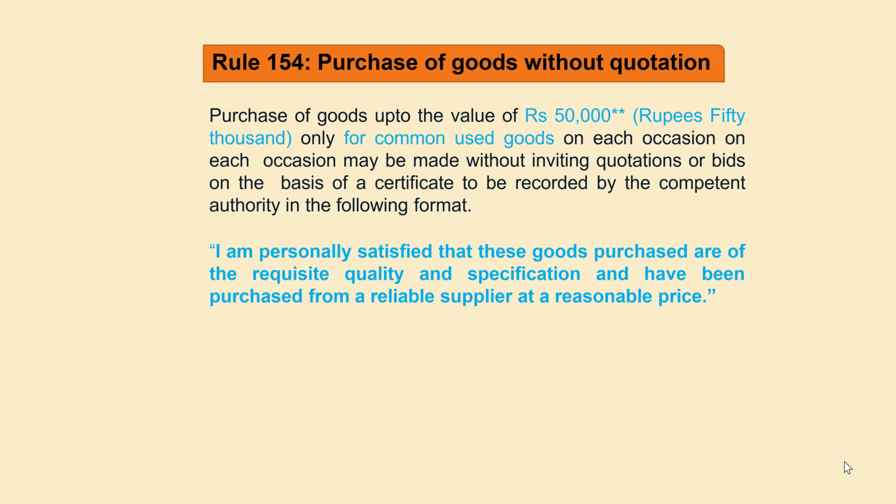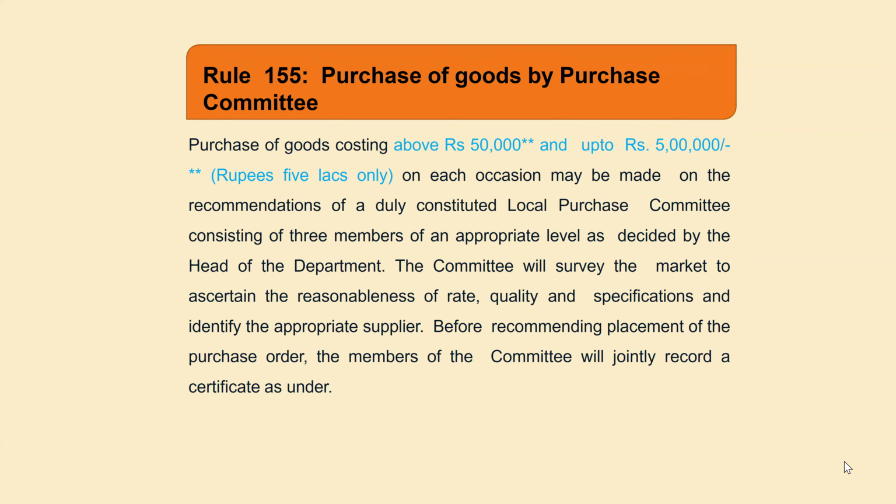If the item is not available, then we can purchase the goods as per Rule 154. One certificate is to be recorded: that I am personally satisfied that these goods purchased are of the requisite quality and specification and have been purchased from a reliable supplier at a reasonable price.